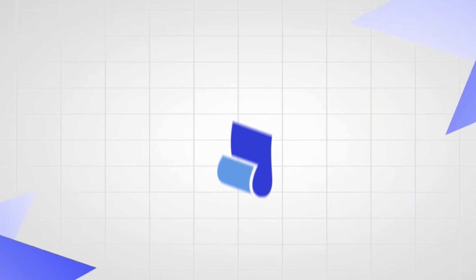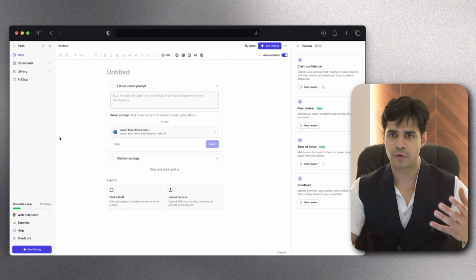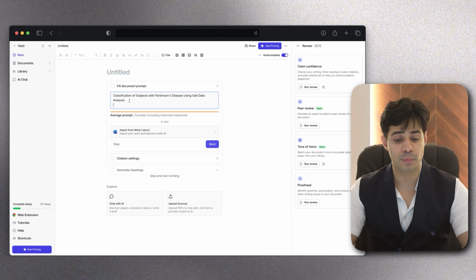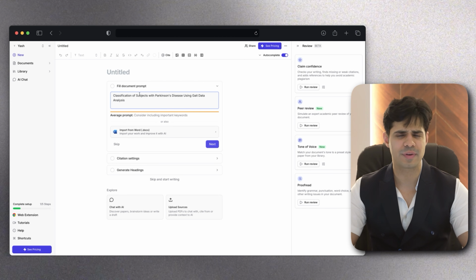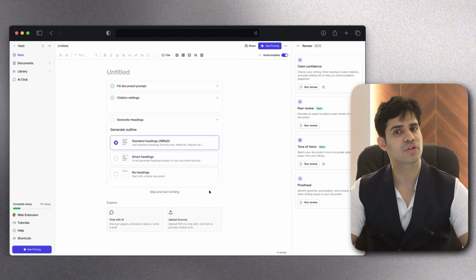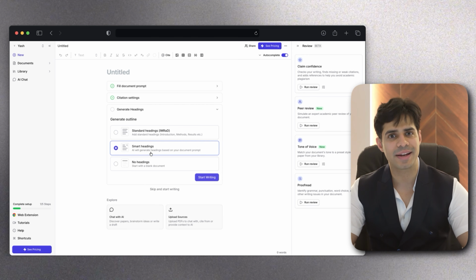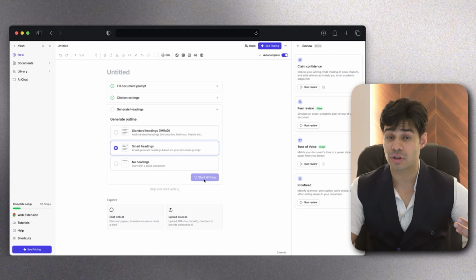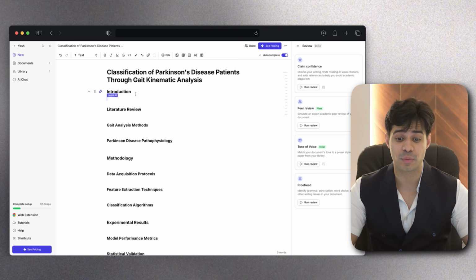The next thing I'm going to do is log into something called Jenny AI. The moment I do that, the first thing you will see is to enter your prompt over here. So this is the topic where I want to do the research, and you can improve it, of course. Then you click on next, you click on the citation settings, you can just leave it, click next, and then click on smart headings. So it will tell you what kind of structure your paper should follow if you want to research on this topic.